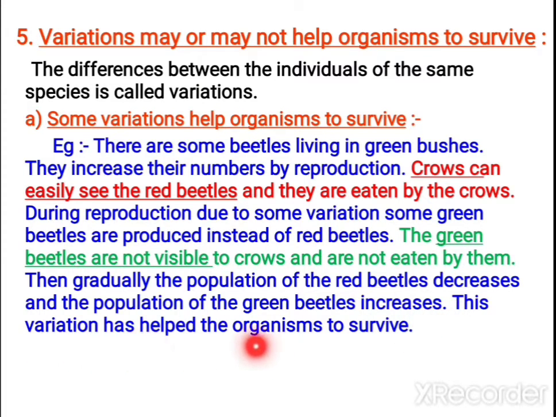So here this variation helped the organism to survive. Among the red beetle and the green beetle, because of predation, the green colored beetle was favored by the environment. Like that, some variations help the organism to survive.